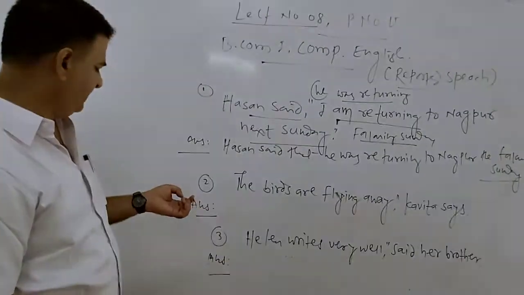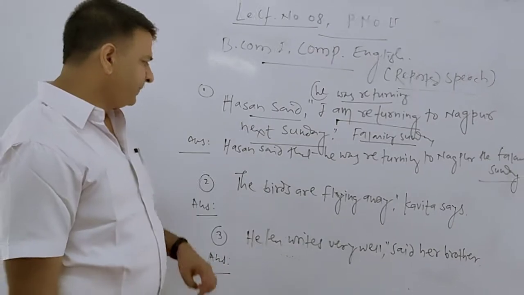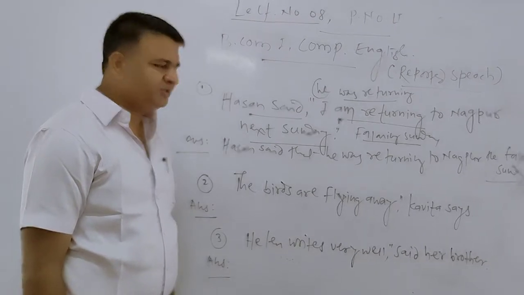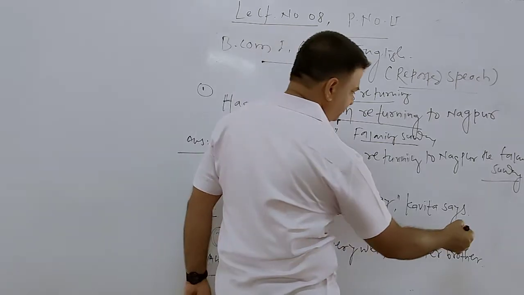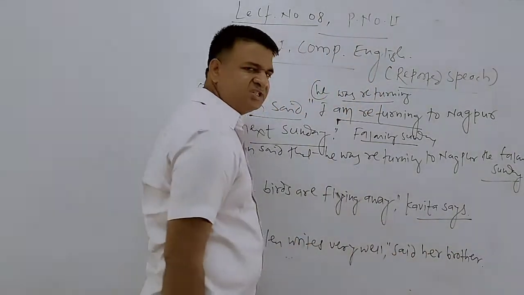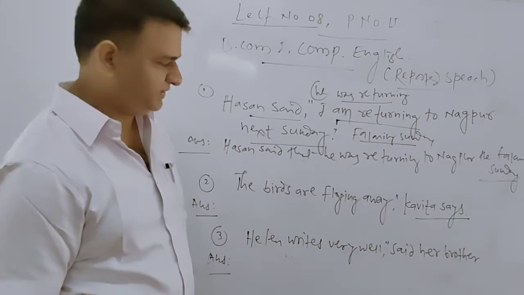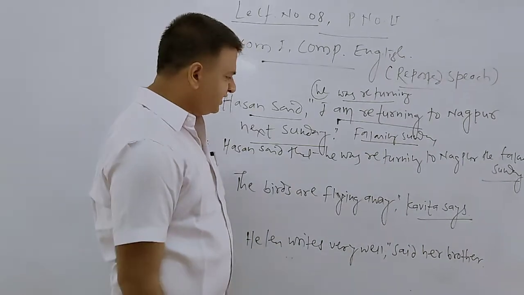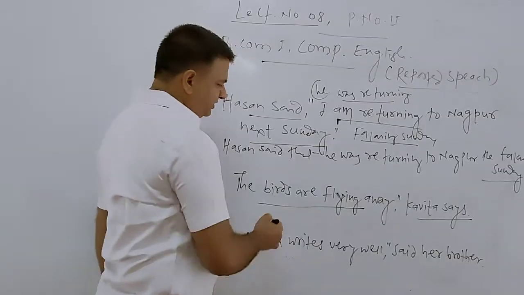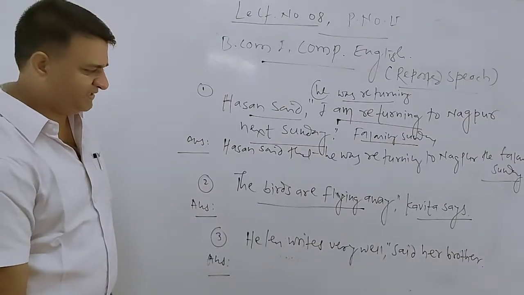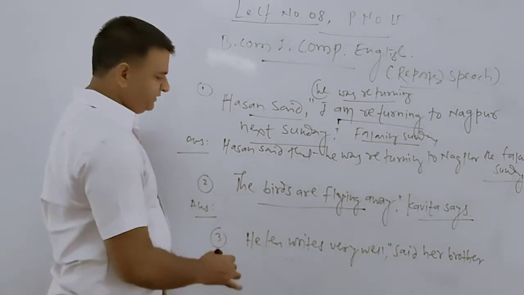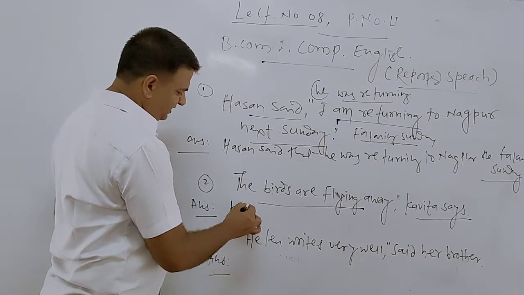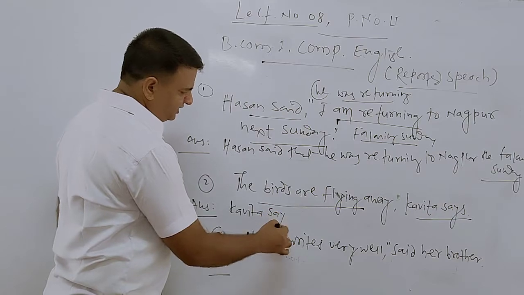This is one. Second, we have "The birds are flying away," Kavita says. Now look at the sentence. "Kavita says" is the reporting verb, which is in the present tense. And the sentence "the birds are flying away" is itself also in the present tense. So we simply connect the sentences with the help of "that" and remove the inverted commas.